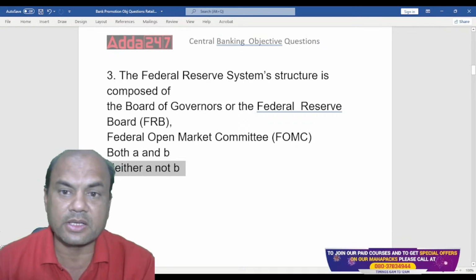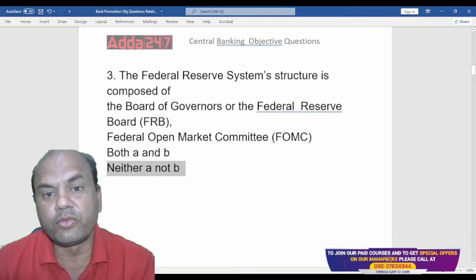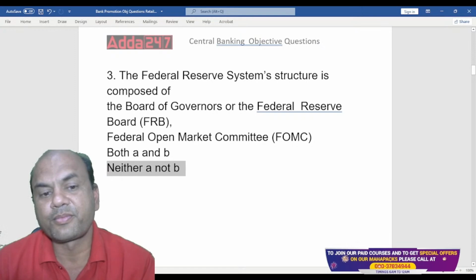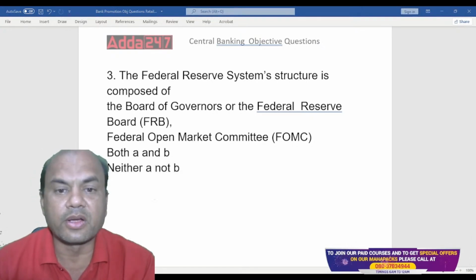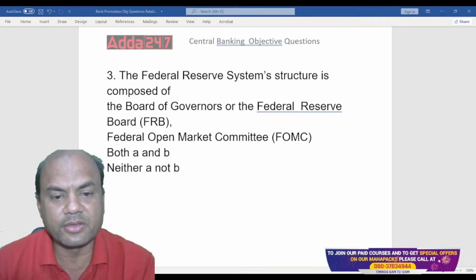So what does this structure consist of? Federal Reserve. Think over it. Simple answer, very simple.